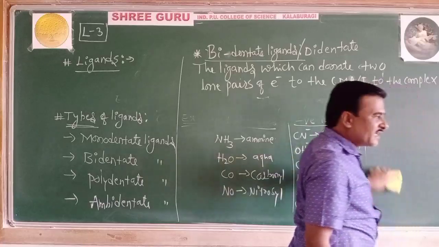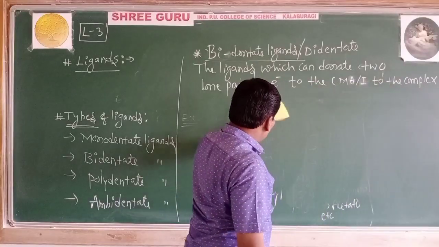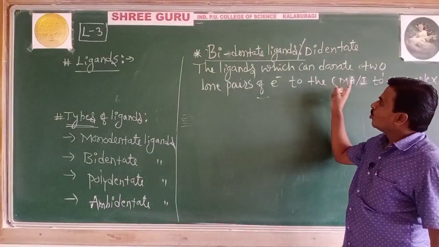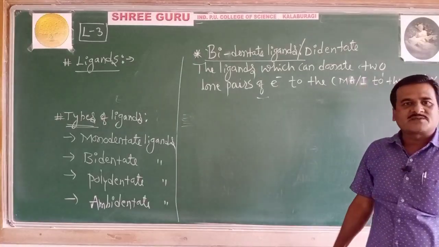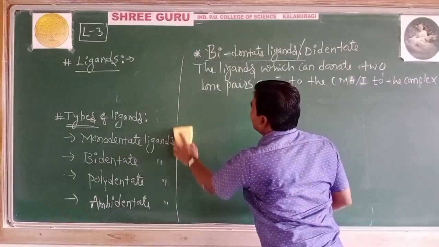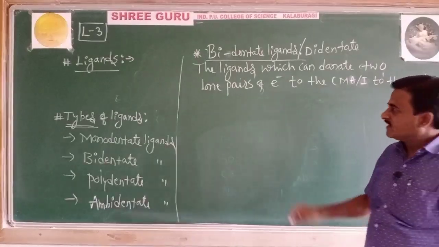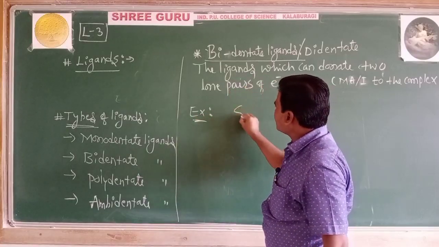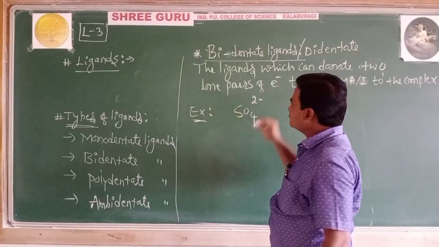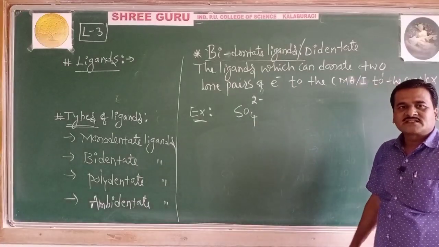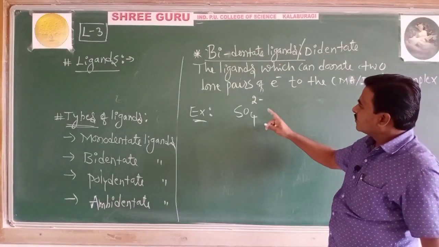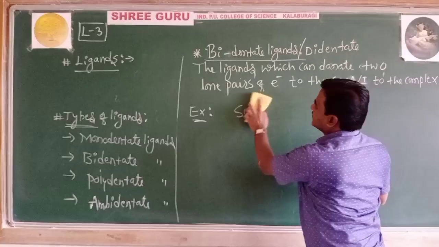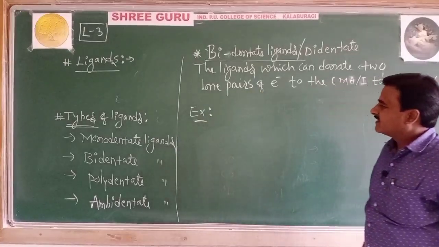So what are bidentate ligands? The ligands which donate two lone pairs of electrons to the central metal atom or ion to form the complex. Example: SO4 2 minus, sorry, it is not bidentate.